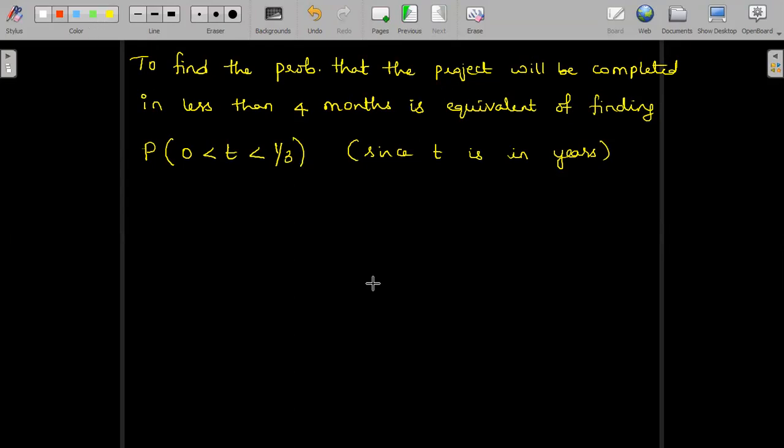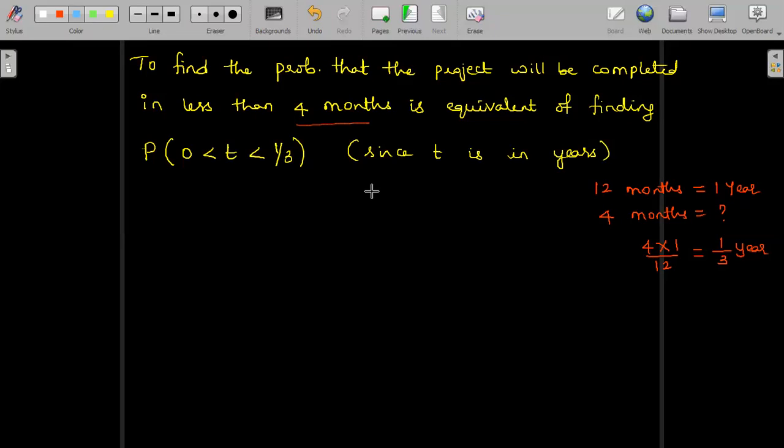Correct, no? So I just write it down here. 12 months is equivalent to saying 1 year. So in terms of year, I want to know. It is given in terms of months. So 4 months is equal to how much? Cross multiplication concept will give us 1/3. It is 1/3 of the year. So that is the reason we said t less than 4 months is the same as saying t should be less than 1 by 3. So our aim is now to find the probability of t lying between 0 to 1 by 3.